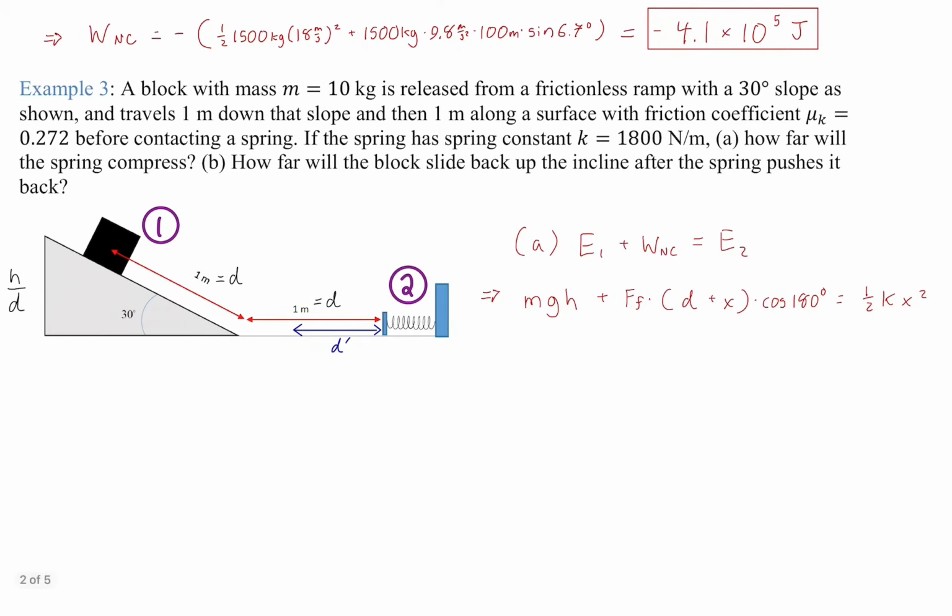So what do we know? Well, we start with some gravitational potential energy, mgh. The friction is going to act over d plus x. So d is that fixed distance we know the friction acts over, and then x is just going to be the compression distance. Don't worry about that d prime, that's in part B. So x is just going to be this distance here. Friction will continue to act as the spring is compressed, because after all, it is the same surface. It's not like the friction magically stops acting when it reaches the spring.